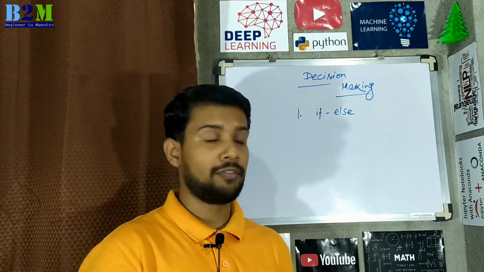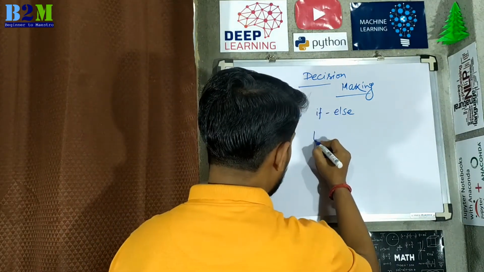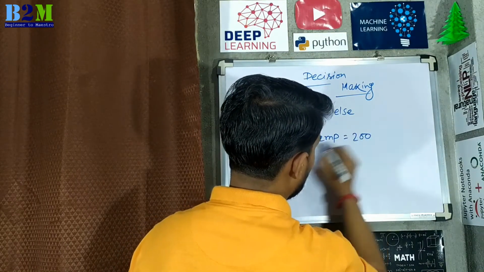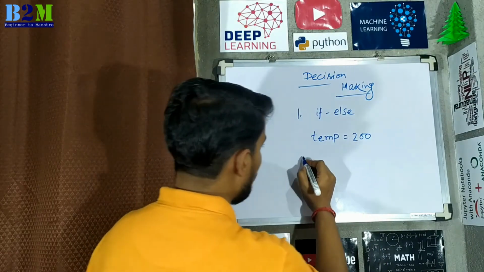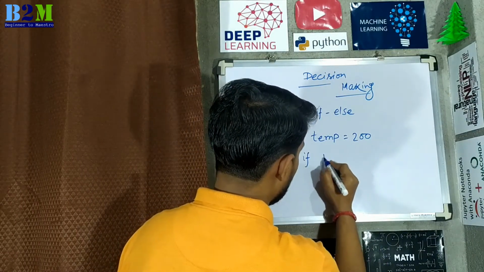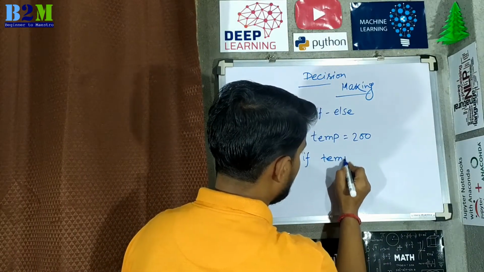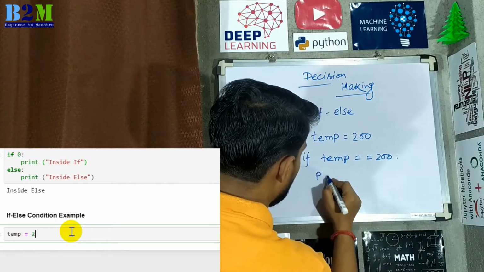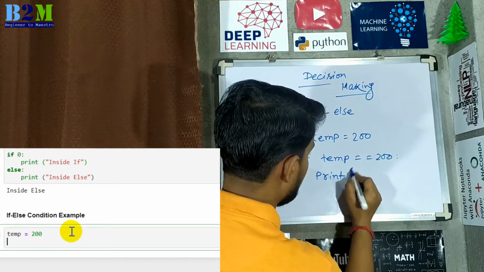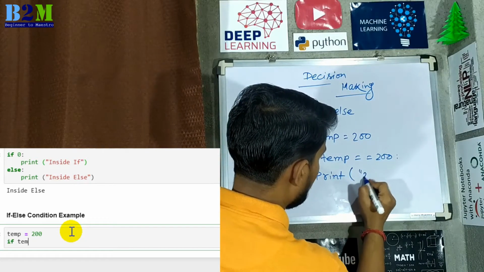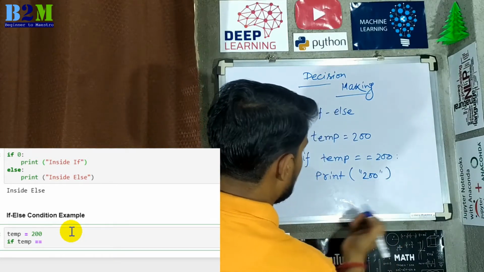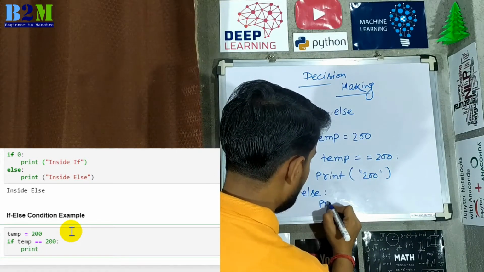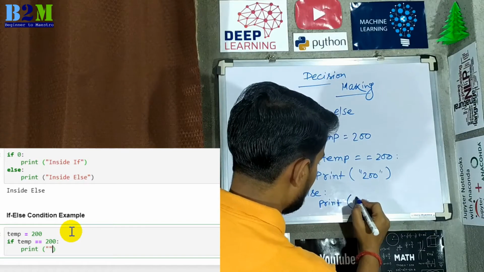Let's take an example of if else. For example, we have a variable called temp which contains the value 200. Now I'll write an if condition. If temp is equal to 200, then it will print 200, else it will print 100.